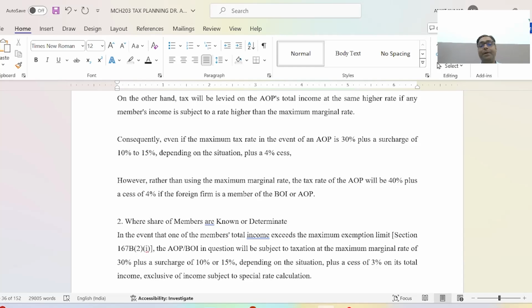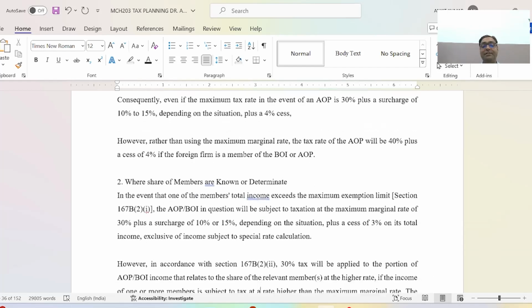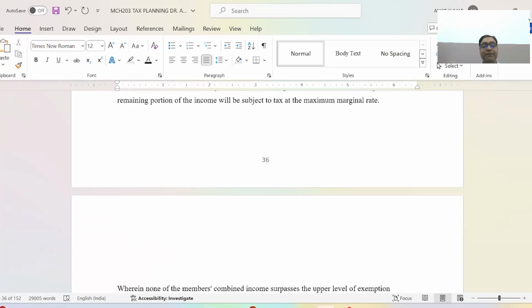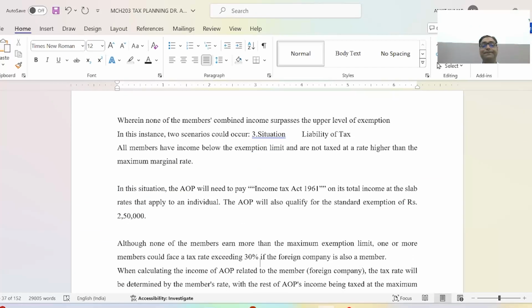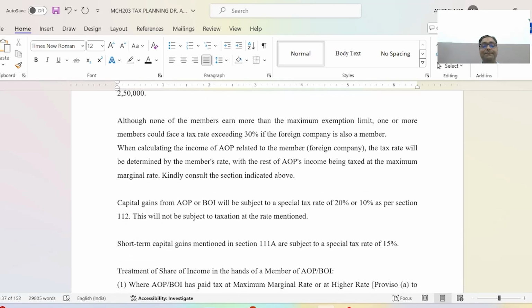Foreign firm is a member of BOI and AOP. Here the section 167B we have already discussed, and all situations we have discussed. Now is capital gain.